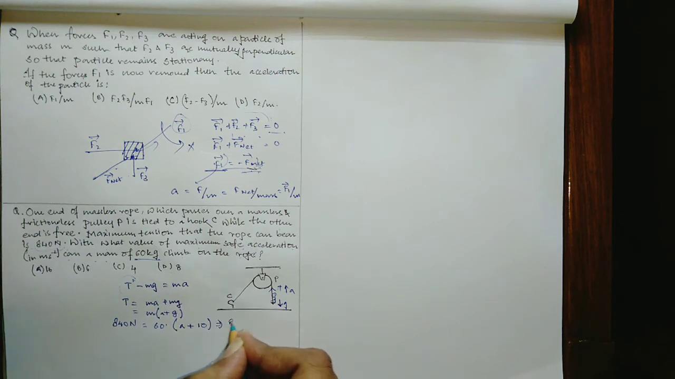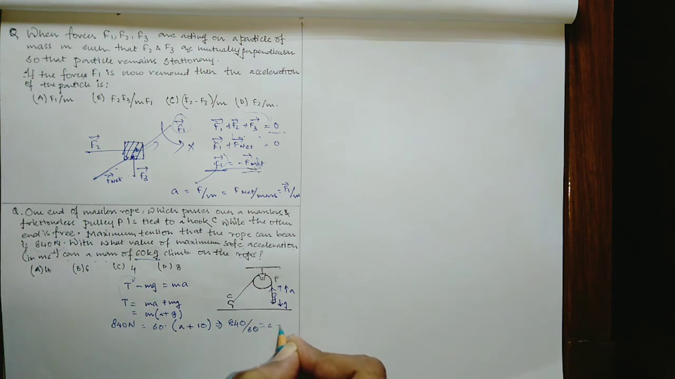Now we will go with the calculation. The 60 will come here, and we are getting 840 by 60 is 14, right? So 14 equals a plus 10. So acceleration will be nothing but 4 meter per second square.